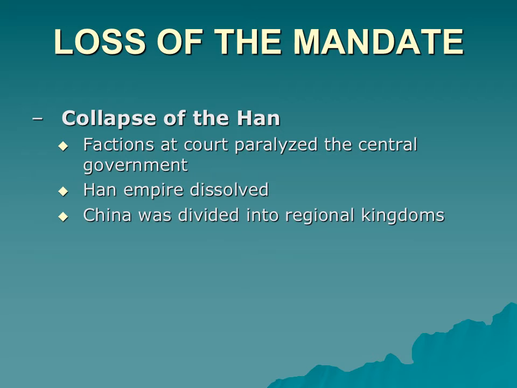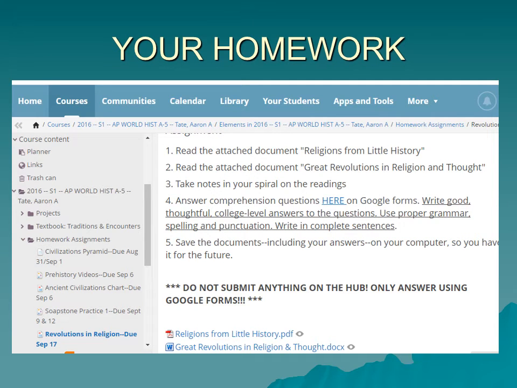So a combination of social tensions, problems between particularly the rich and the poor, the cost of military expeditions, and the invasion of the nomadic tribes were the main reasons for the fall of the Han. Okay, so that was a very short description of the absolute highlights of the Han. So I hope you have paused this video, gone back to it, and used the information that's important. Make notes in your notebook.